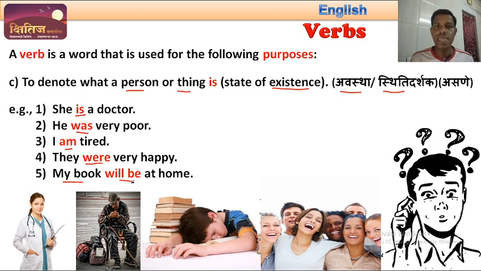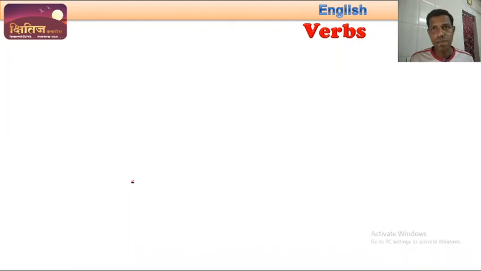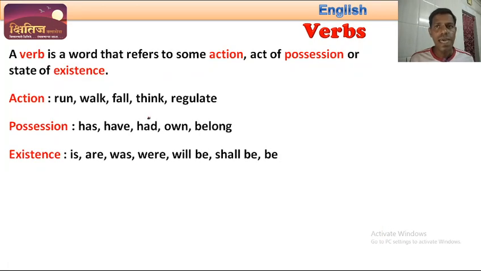We have seen three purposes of a verb. First purpose is to show action, second is to show possession, and third is to show the state of existence. Let us revise them. So a verb is a word that refers to some action, like run, walk, fall, think, regulate.